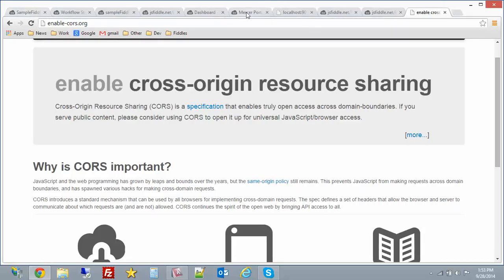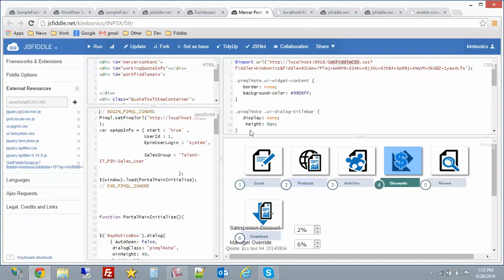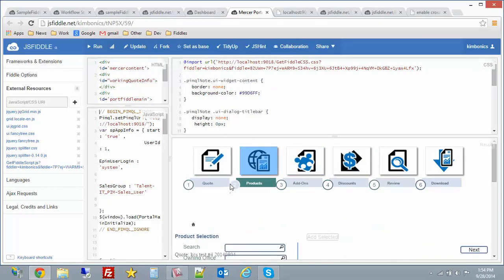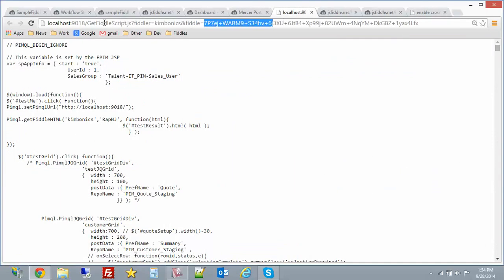Okay, so what I've actually done to solve this problem is here I've got a pretty advanced fiddle with lots of stuff in it. And notice here I still have this import up here, but I wrote my own script on my own server called getFiddleCSS, and it allows you to pass in the fiddle, but I'm actually pulling in multiple CSSs at once. So I've got 1, 2, 3, 4, 5, 6, 7, 8, 9, 10 other fiddles that I'm actually embedding into this one fiddle, because I wrote a server that basically reads all these fiddles and spits them out, but it sets the MIME type.